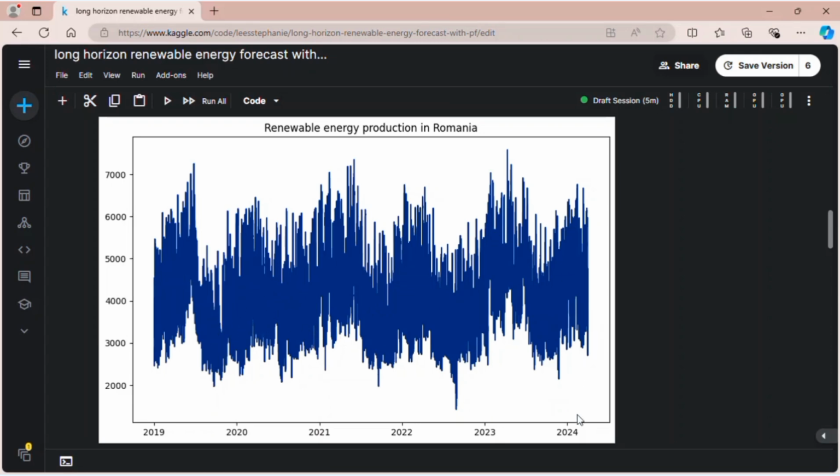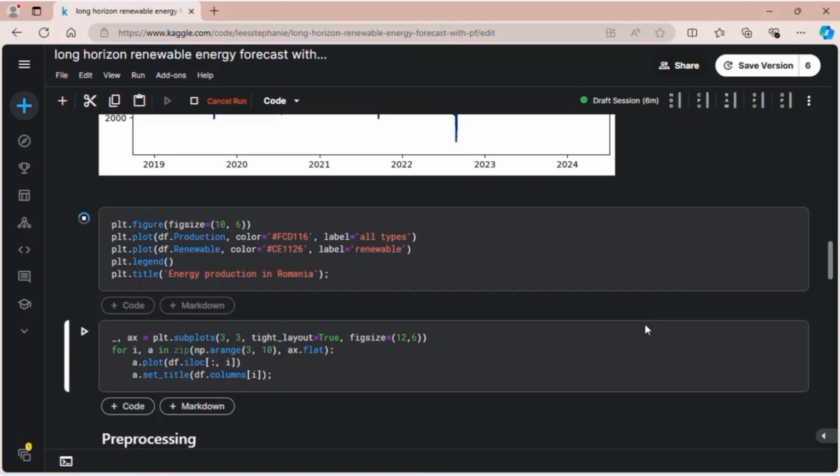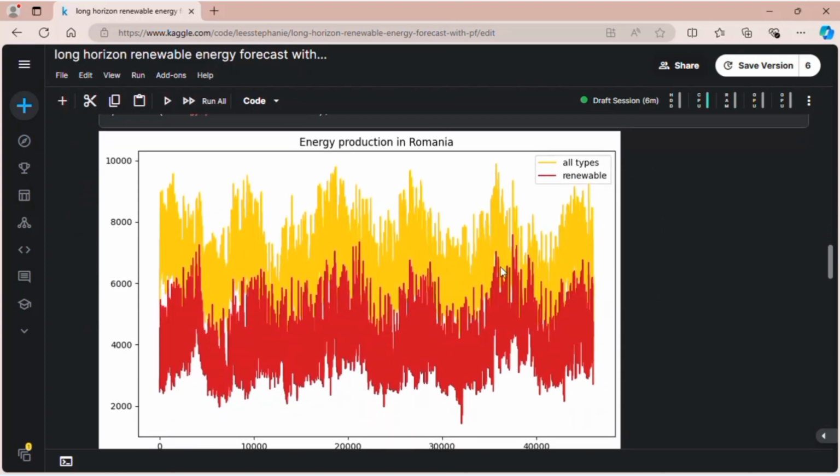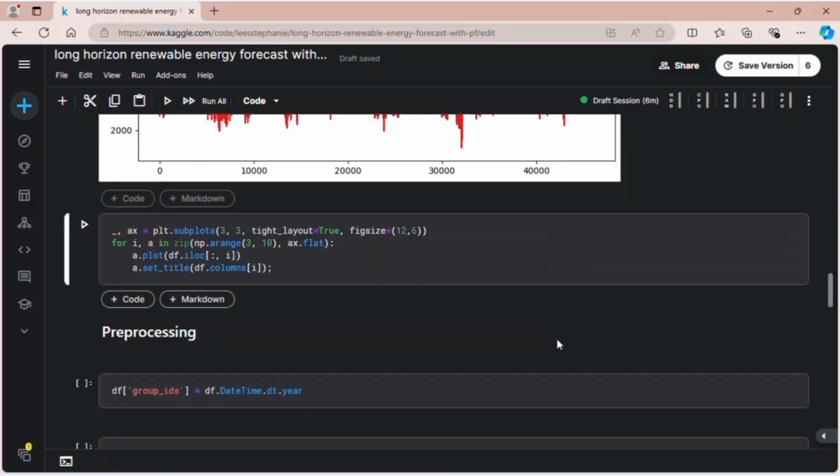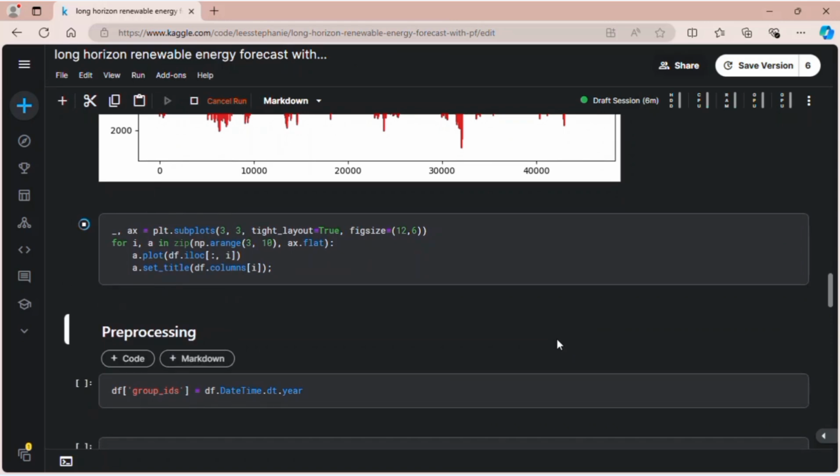This is the full-time plot, and as you can see, this is the 2024 bit here. As I'm recording right now, it's June 2024, but the latest data is in March, the end of March 2024. And now this is the plot: the yellow line is the total production, so for all resources, including the oil and coal ones. And then the red one is for the renewable one. And this is the production breakdown from each source.